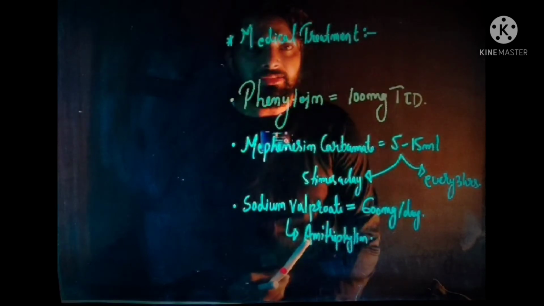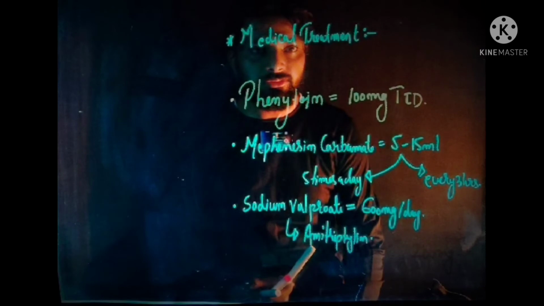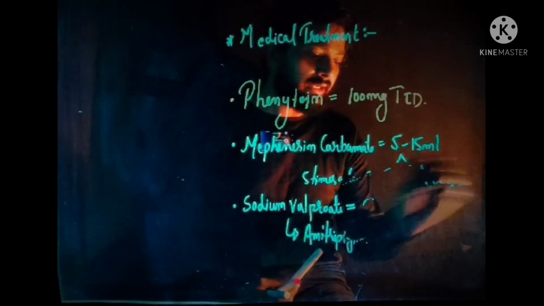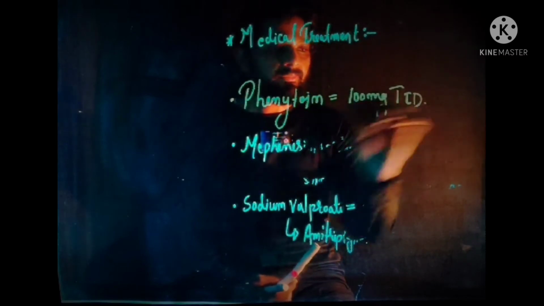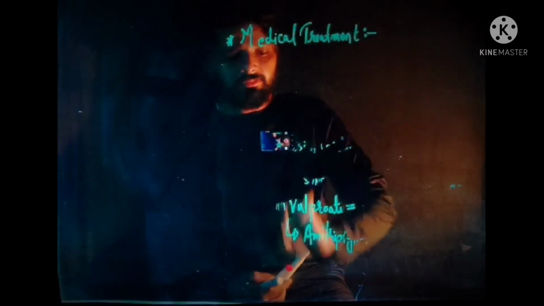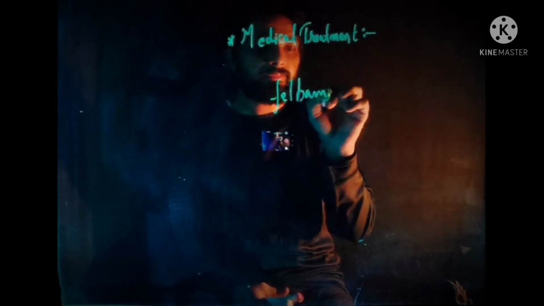Now besides these, there are certain other drugs which are rarely used in the treatment of trigeminal neuralgia. So let's talk about those drugs. The first drug in this group is felbamate.